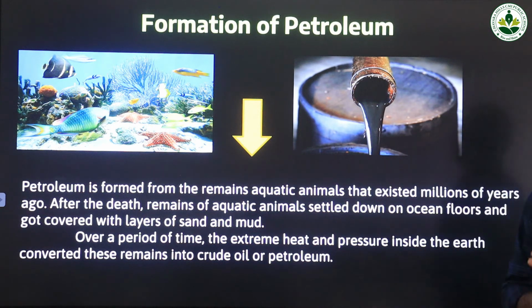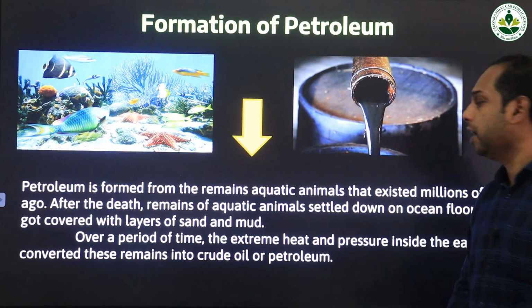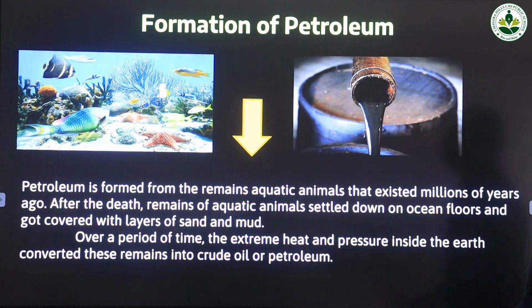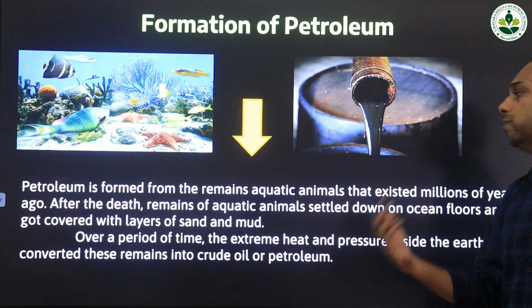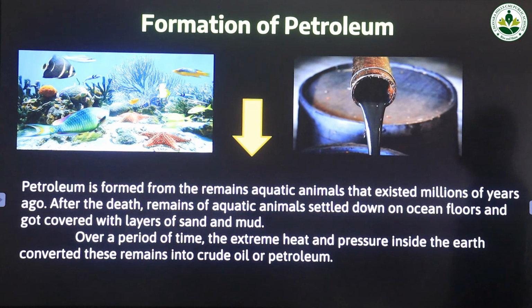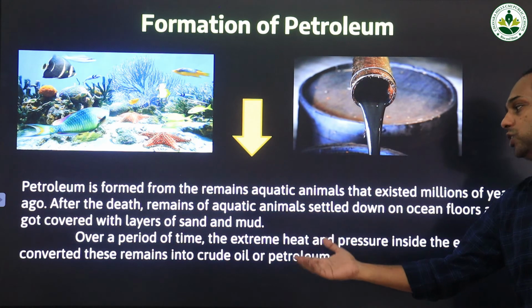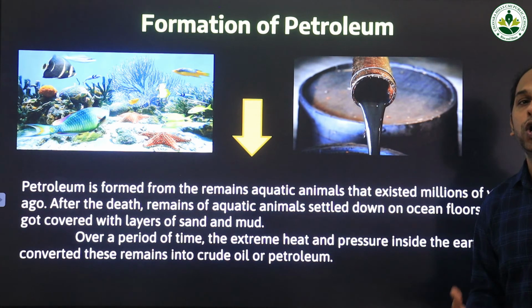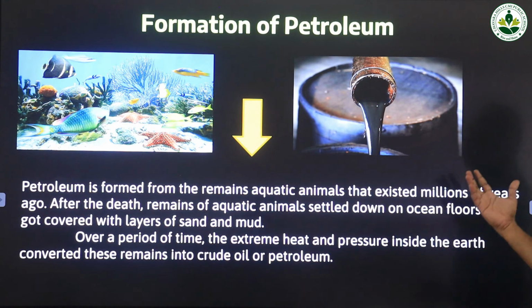The remains of these aquatic animals are deposited at the bottom of water bodies such as oceans and rivers. Over a period of time, the extreme heat and pressure inside the earth converted these remains into crude oil or petroleum. So over millions of years, the high pressure and heat from inside the earth changed the remains of the aquatic animals into crude oil.